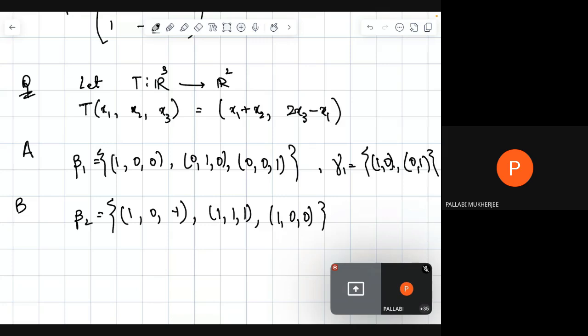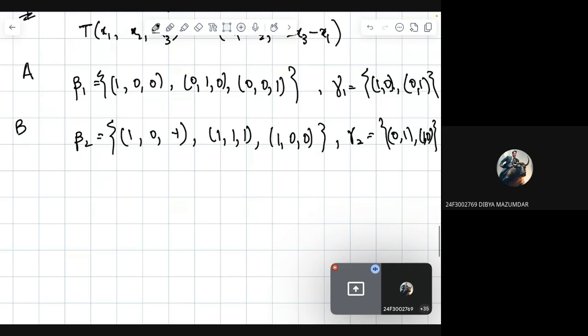So for R3 the basis is beta 1 and for R2 the basis is gamma 1, and the matrix representation is A. And in the second part, beta 2 is 1 0 minus 1 this, and gamma 2, for R2, is given as 0 1 1 0.